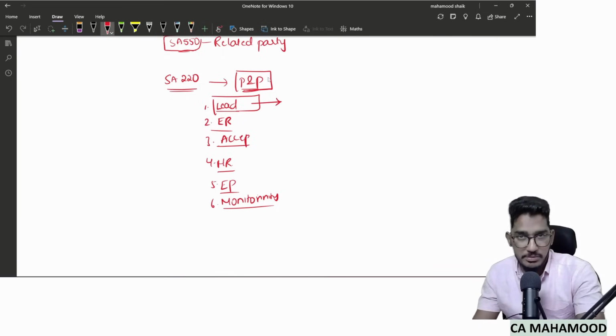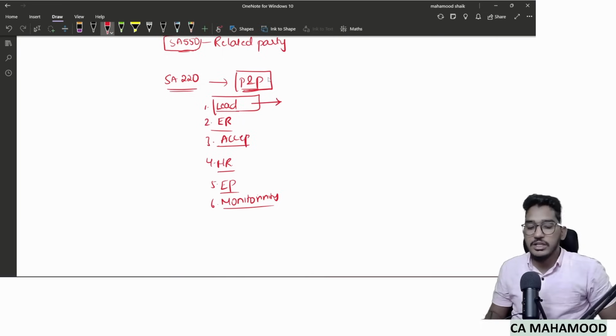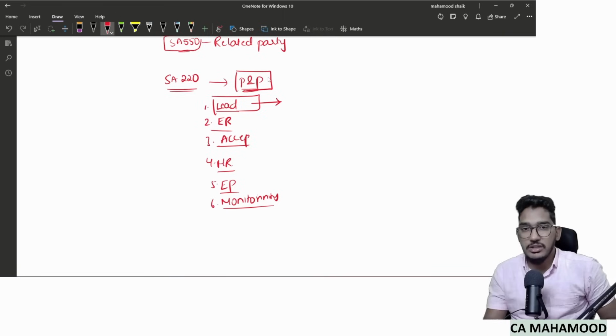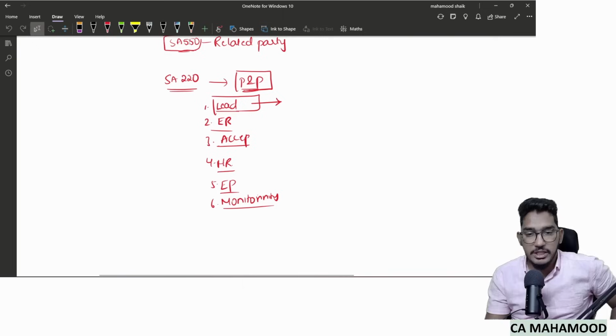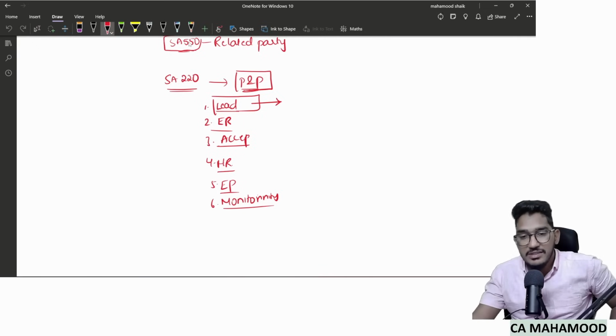First, talking about leadership responsibility. If as an auditor you want to make sure that there is quality in the audit assignments, someone should come forward and take that leadership responsibility. Sir, who should come forward? SA 220 says that the engagement partner himself should come forward and take the leadership responsibility.